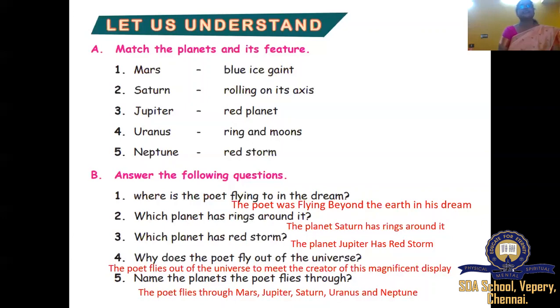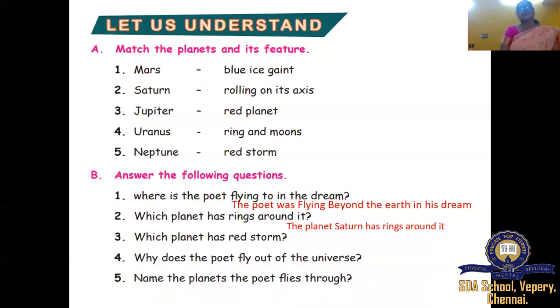Okay, children, we are going to learn the poem by singing also. How many of you know how to sing? How many of you like it? This poem, we are going to sing it. Be ready. Let me show you.